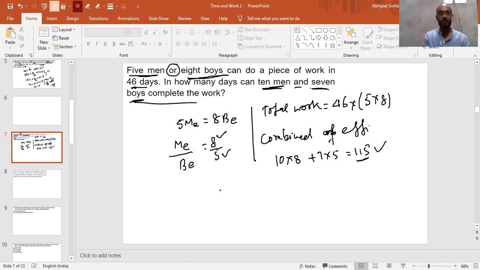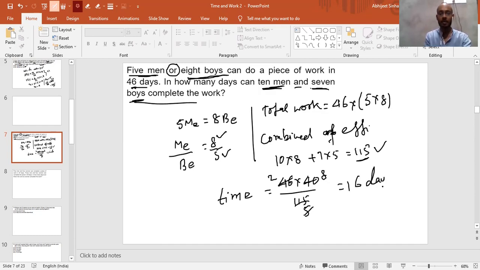Now we need to calculate the time. The total work is 46 into 40, divided by 115. 23 goes how many times? 2 times. 5 goes 5 times, and 5 goes 8 times. So they will take 16 days to complete it. Is this clear to you guys?